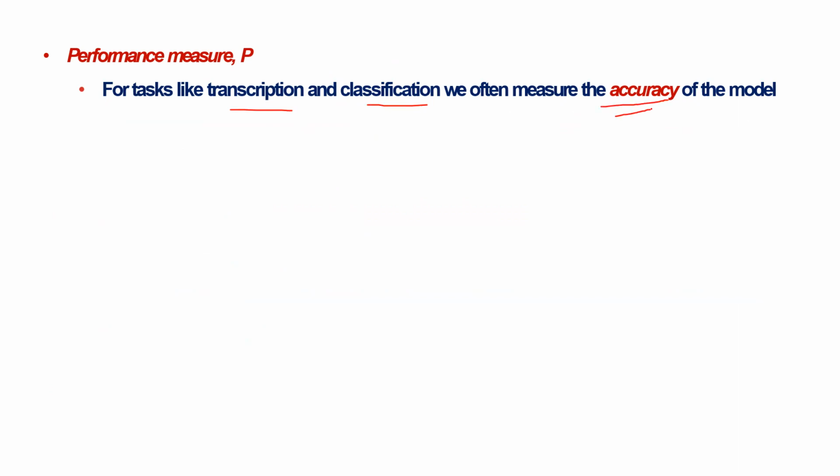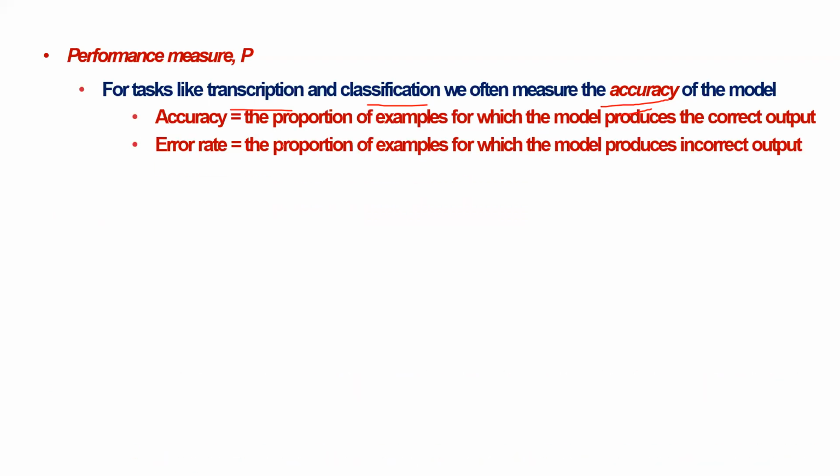We need our model to give accurate results. So the performance measure is going to be in terms of accuracy. What is meant by accuracy? Accuracy is nothing but the proportion of examples for which the model produces the correct output.